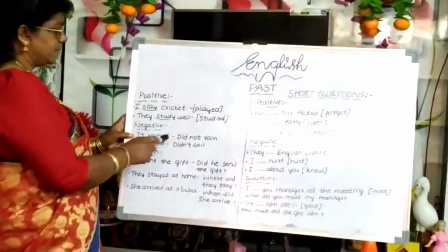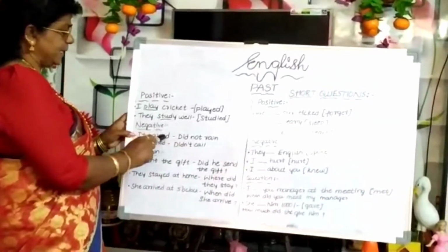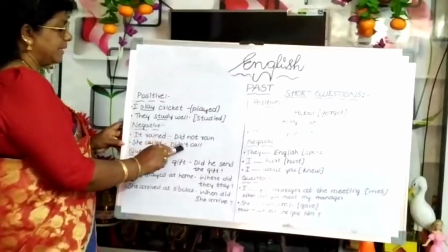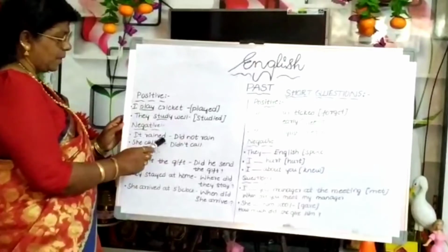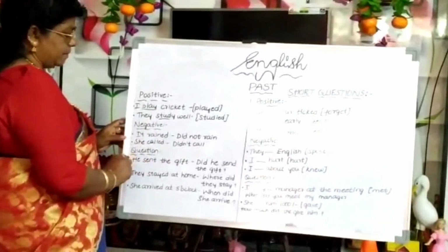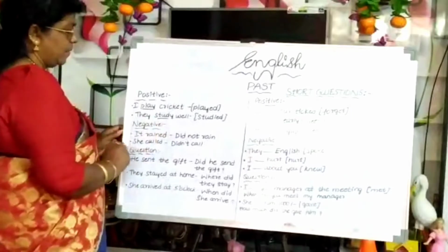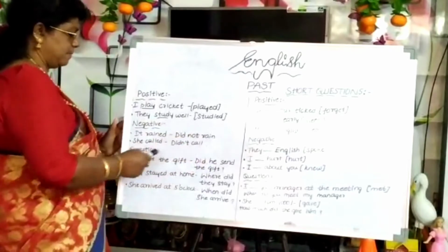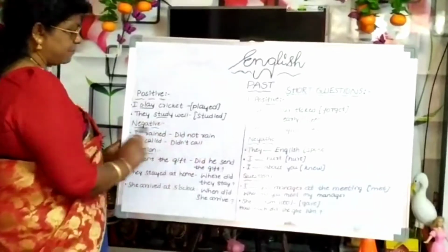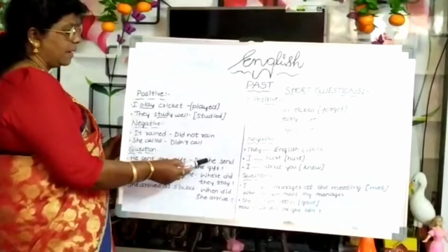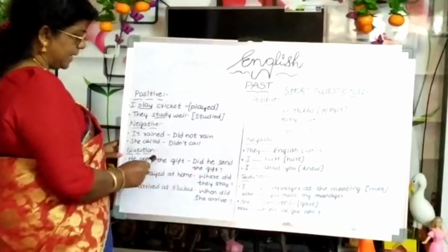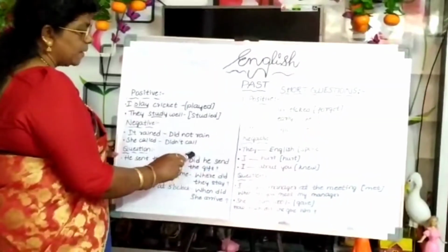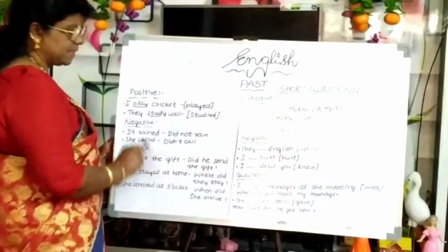Negative. It rained. It did not rain. She called. Did not call. See here, whenever you are splitting called or splitting rained, did plus present tense form you have to use. Did plus present tense. Question. She sent the gift. How can we ask a question? Did she send the gift? Here S-E-N-T is past tense. Here S-E-N-D is present tense, plus did.